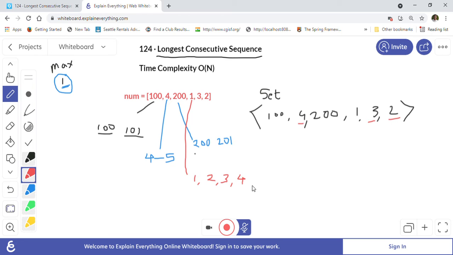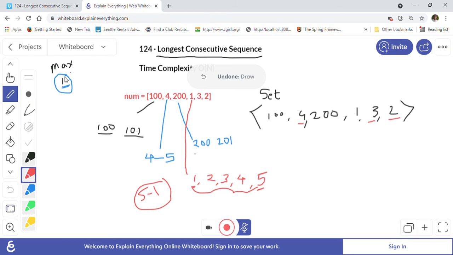And now we will try to find out the next consecutive number, 5, right? So 5 is not here. So what we will do is take this number 5 that we found, 5 minus 1, and this will give us the length of our consecutive sequence, which is equal to 4, right? So now we will update our max from 1.